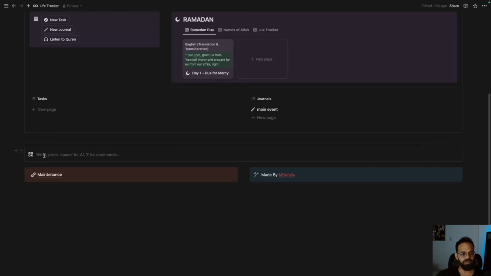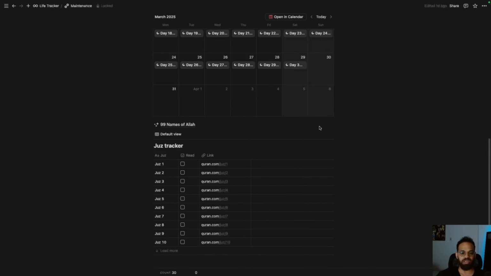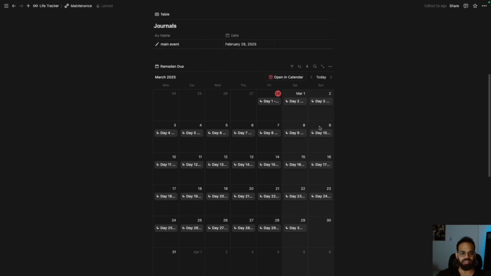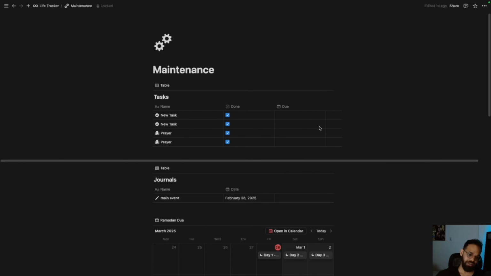This area here is going to be dedicated to this video where you would be seeing how to use this tracker and what kind of things that you are able to do with it. The maintenance button is to just follow up on things that have been done and see if there is anything that you've missed, or just to basically maintain the functionality of your tracker.